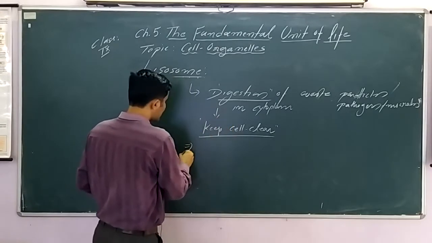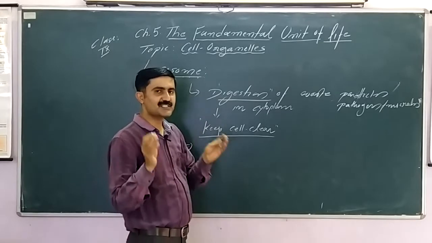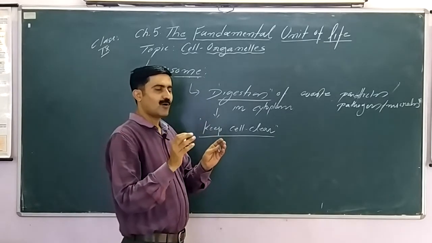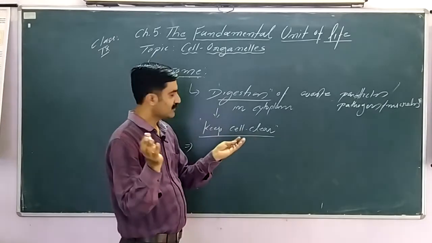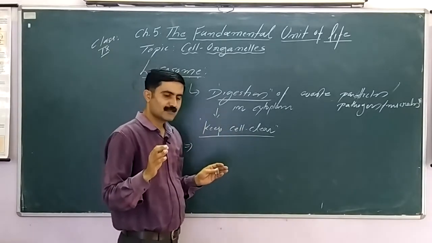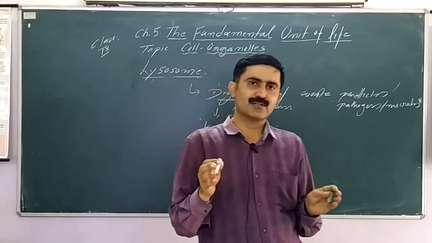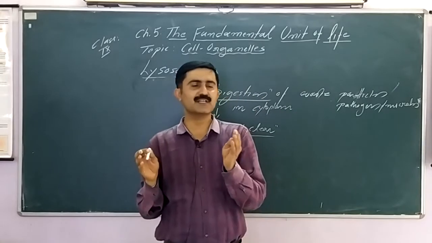Besides this, sometimes when a cell dies after aging, all the lysosomes present inside the cell can burst together and digest the cell itself. Like we know, RBC has a certain age, only 120 days.